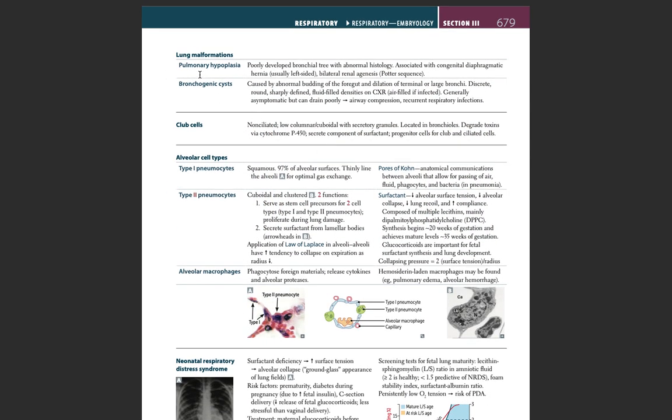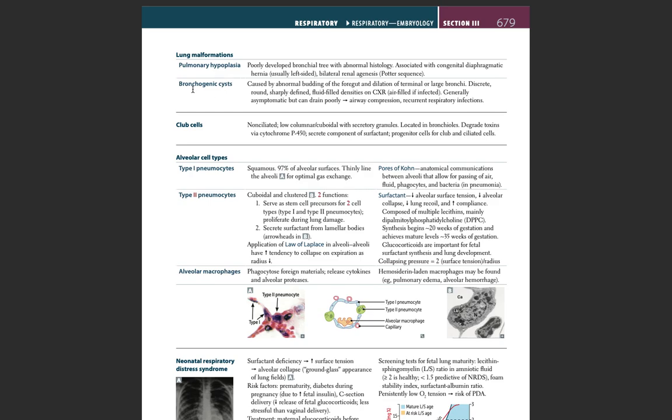Next, the lung malformations. Pulmonary hypoplasia happens because of a poorly developed bronchial tree with abnormal histology. It is associated with congenital diaphragmatic hernia, usually left-sided, and bilateral renal agenesis, part of the Potter sequence.